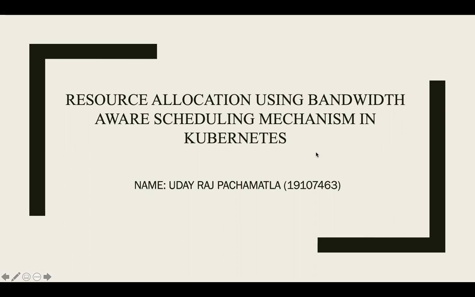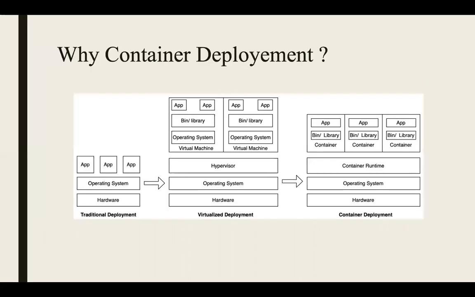Hi, I'm Udaraj Pachamatla. My research proposal is resource allocation using bandwidth-aware scheduling mechanism in Kubernetes. The main objective of our research work is to optimize the resource allocation by evaluating response time by using bandwidth-aware scheduling algorithm by taking closest proximity into consideration. Here, the response time is the most important parameter.